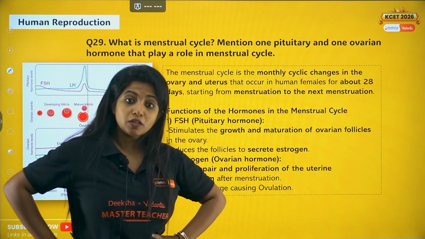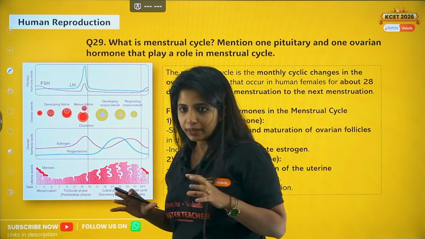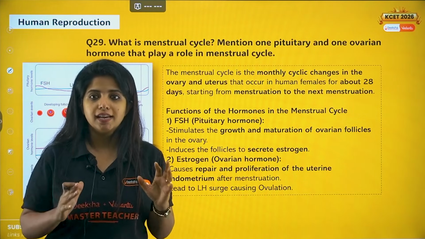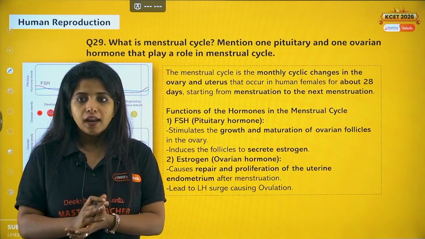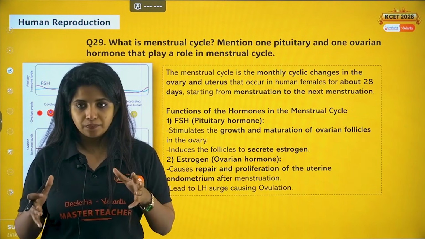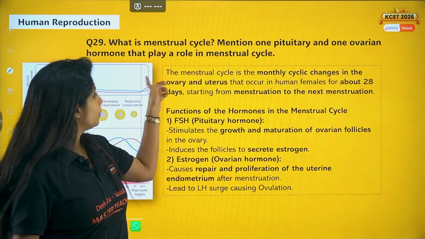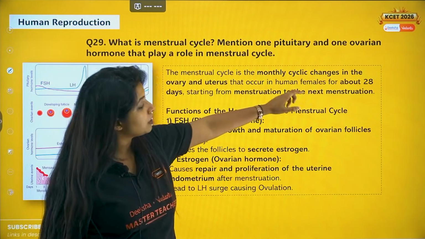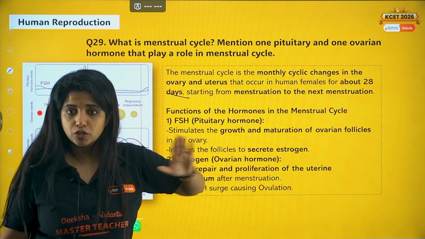So first of all, what is menstrual cycle? It is a monthly cyclic change that occurs in a female's body, especially in the ovary and the uterus, and it happens in a gap of every 28 days, or basically the cycle is of 28 days duration. So menstrual cycle is a monthly cyclic change in the ovary and the uterus that occurs in human females for about 28 days, starting from menstruation to the next menstruation.